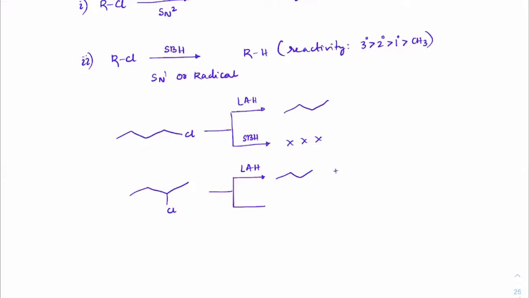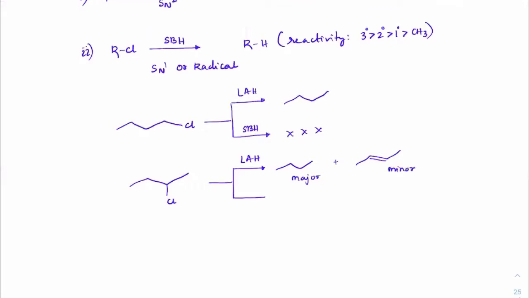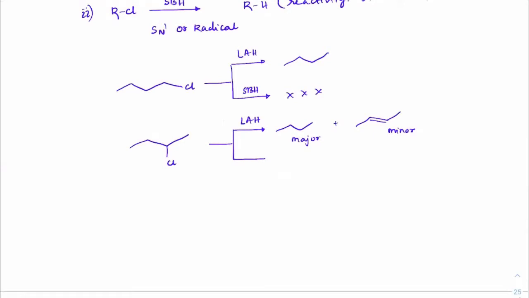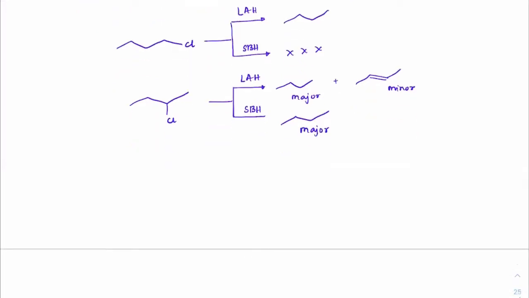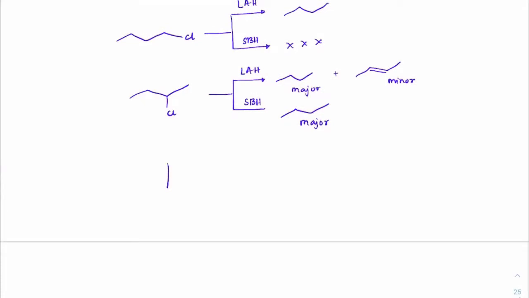Got it? And a little less of an alkene. So this will be major and this will be minor. While when you treat that with SBH, you'll get only the major product as this. So a secondary alkyl halide will react with SBH. If you take a tertiary alkyl halide, lithium aluminum hydride does not give this product. This is minor.